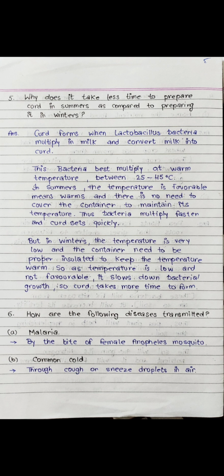Question number 5. Why does it take less time to prepare curd in summers as compared to preparing it in winters? Answer. Curd forms when lactobacillus bacteria multiply in milk and convert milk into curd. These bacteria multiply best at warm temperature between 25 degrees Celsius to 45 degrees Celsius. In summers, the temperature is favorable, meaning warm, and there is no need to cover the container to maintain its temperature. Thus, bacteria multiply faster and curd sets quickly.